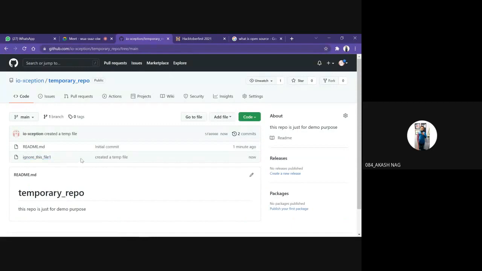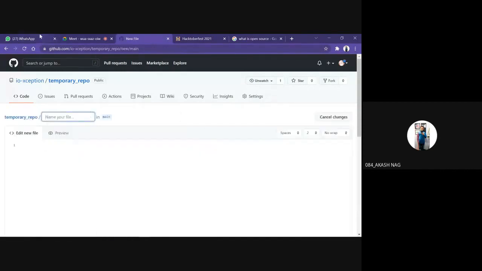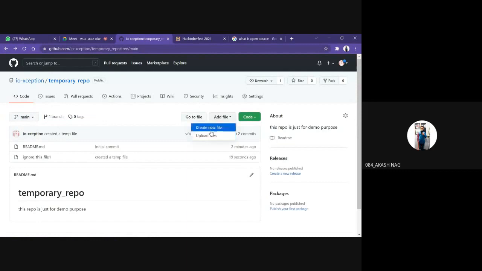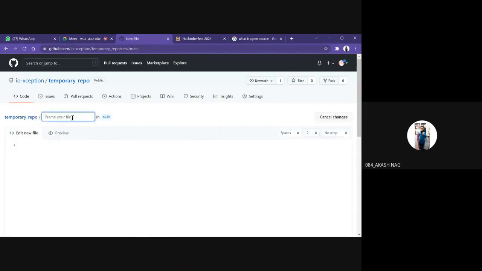And what if I want to add a folder to it? There is no option directly to add folders in GitHub. Let's see how we do this. We go for create new file, and then we type a folder name, suppose temp folder, and then we put a backslash on it. As soon as I type this backslash, it becomes a folder. We have to do nothing else.